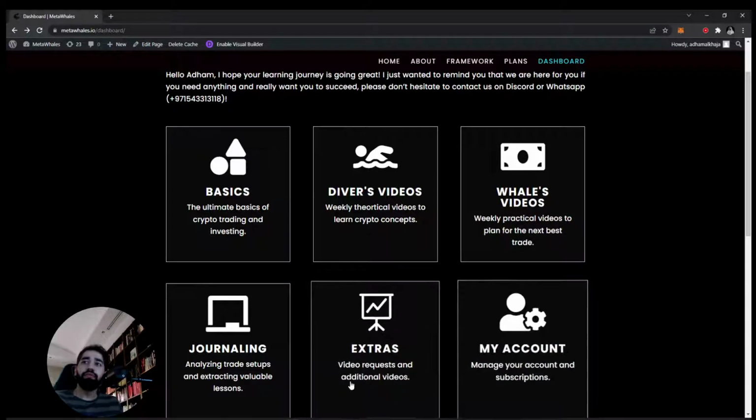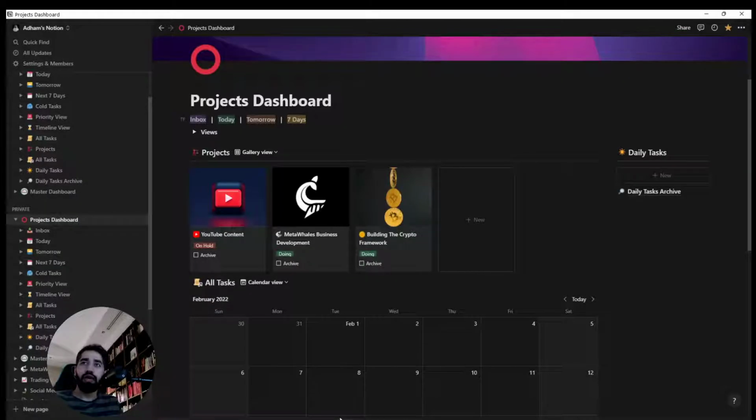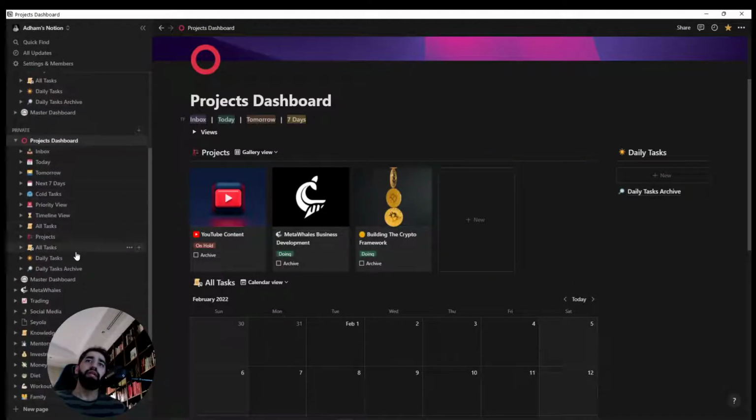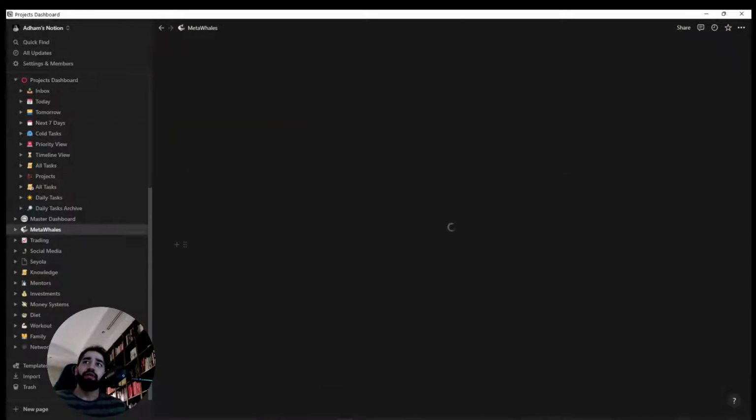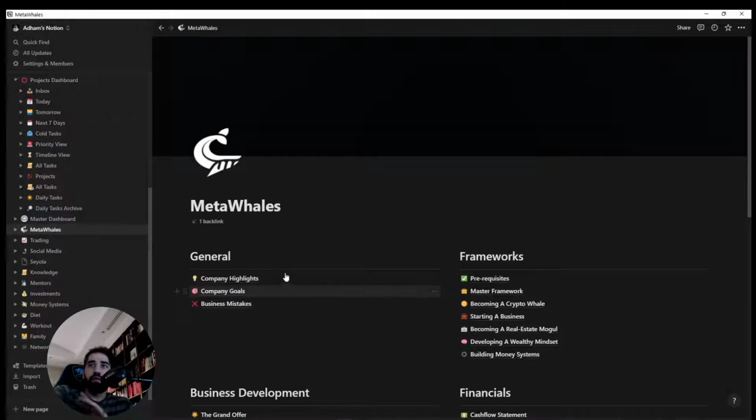So now let me go back to the Notion dashboard that we have. Currently, let me first start with MetaWhales. This is how I organized everything here. We have the general section, which is company highlights: when we found our first customer, when we launched our website, what the logo was and what it changed to, and so on. Then the mistakes we've made. Of course, we've made a lot of mistakes until now and learned from them, which is very important and very normal for any business journey.